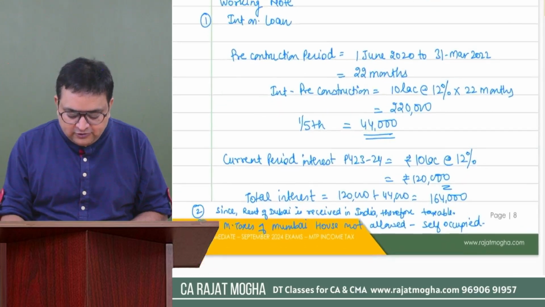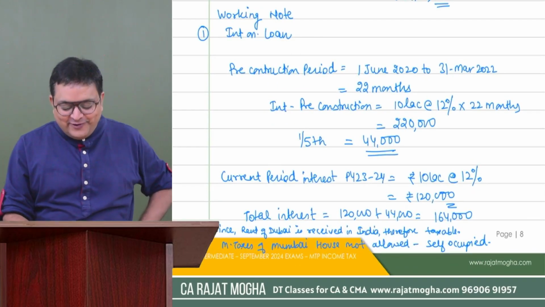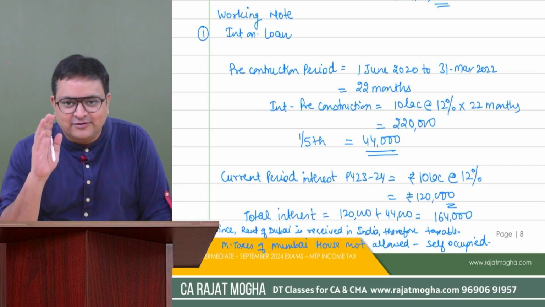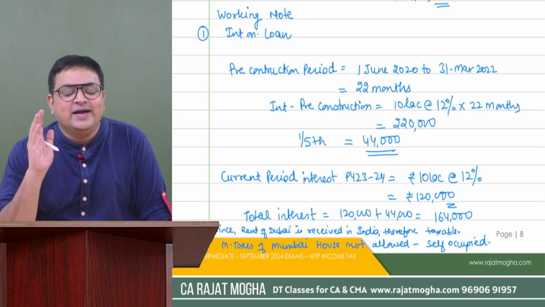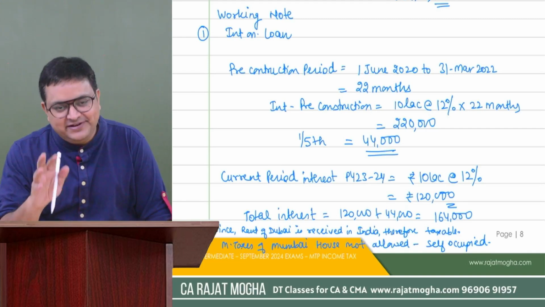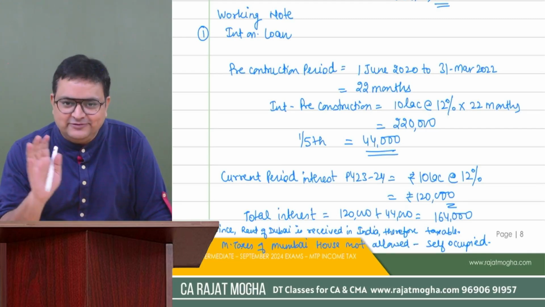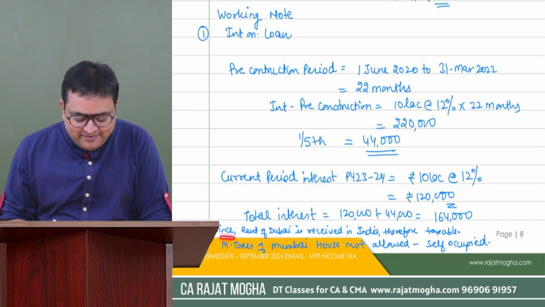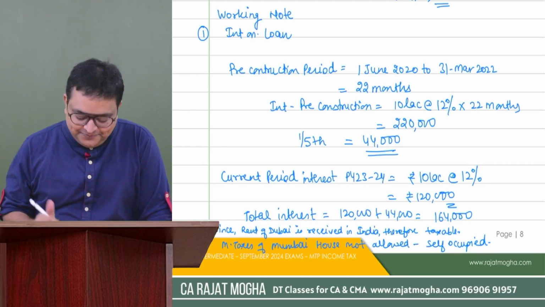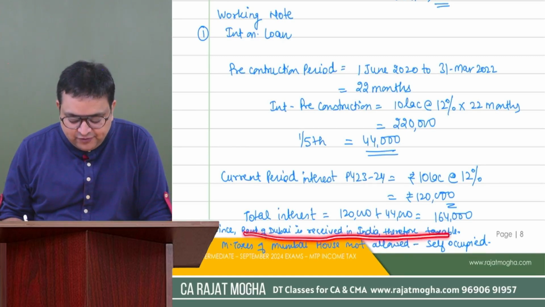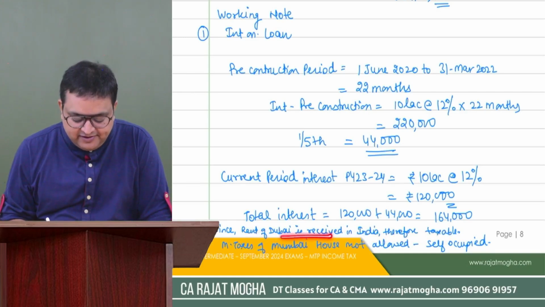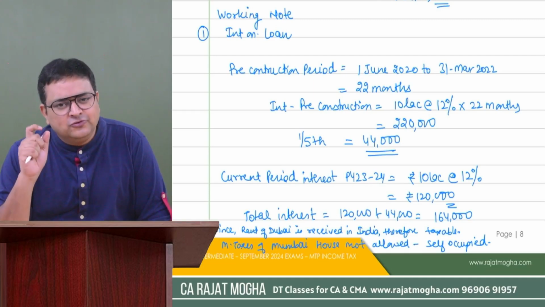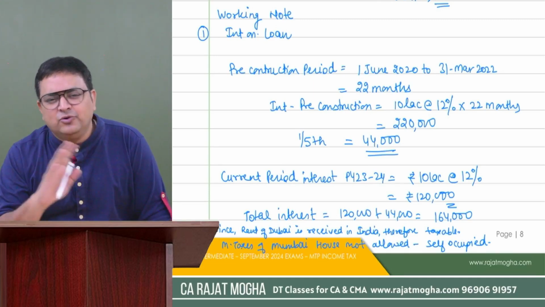I have also given a note, although I was running short of space, so I have written it over here. But in your examination, you have sufficient answer sheets and can use as many supplementary sheets. Please don't save paper in your examination. Save paper otherwise, but not in your examination, right? Write this on the next page. Since rent of Dubai is received in India, it is taxable. Municipal taxes of Mumbai would not be allowed because it is a self-occupied property. Just write those notes in plain, simple language, not more than 1 or 2 lines. That's it.